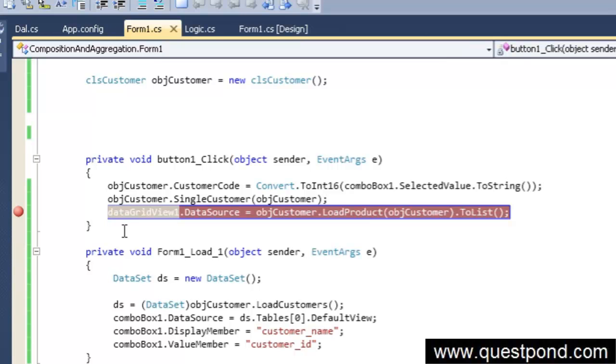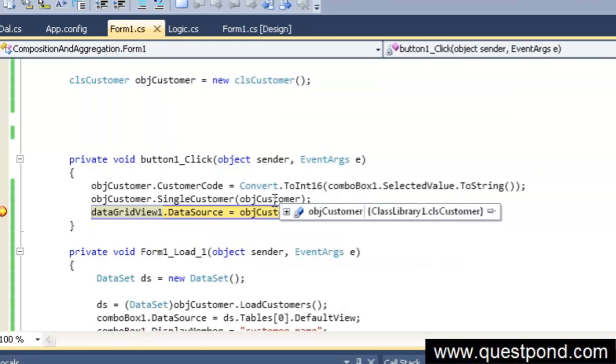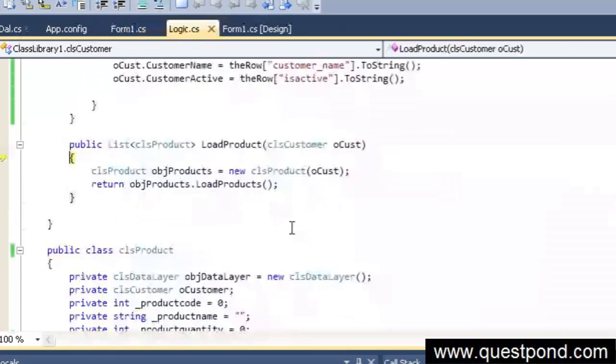See, inside here, while loading a customer, I'm just creating the object of a product. So a customer class also cannot load products without a product object. The loading of products is the work of the product class, so it cannot come in the customer. You have to depend on the products to load the products. You cannot put load products inside the customer, as that would violate the single responsibility principle also.